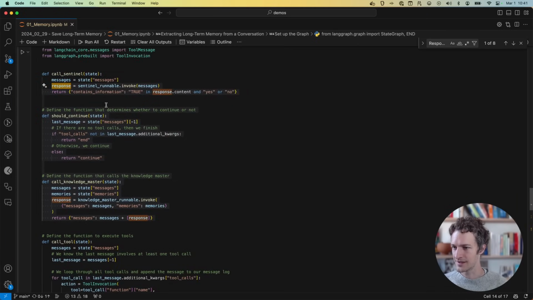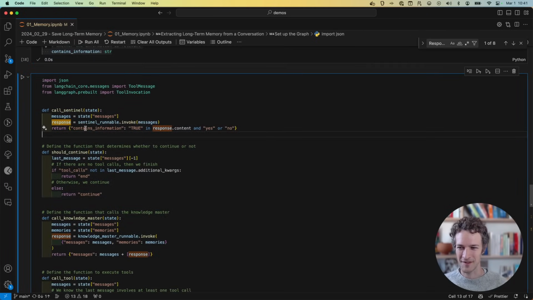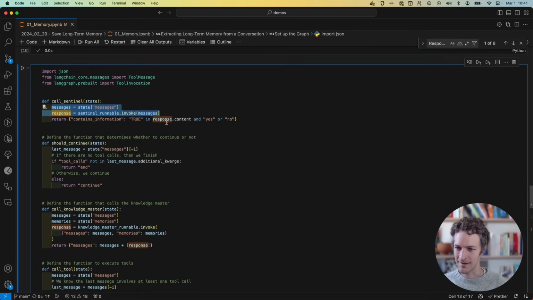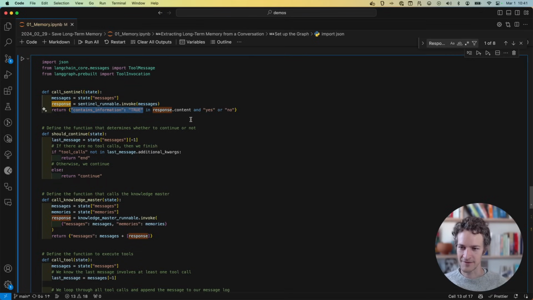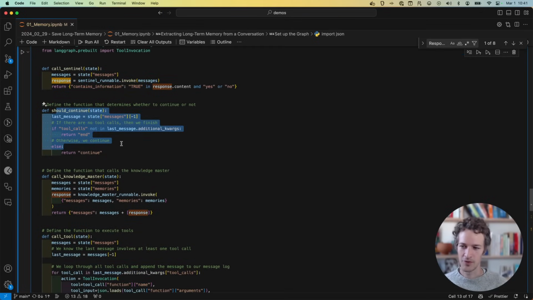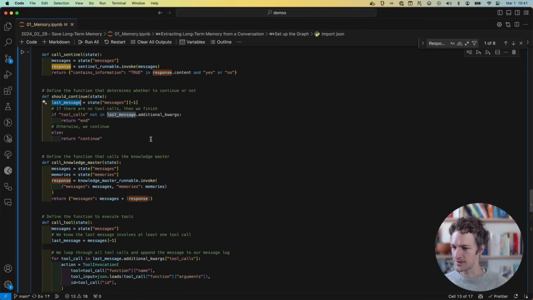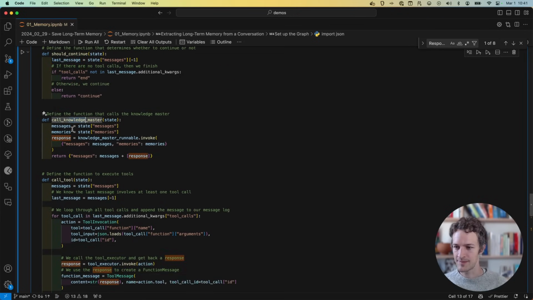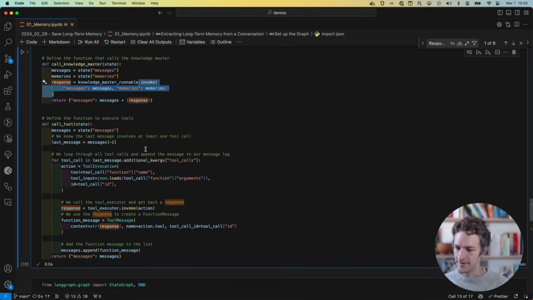If we want to look at the code, this is going to be really quick. You can run through this yourself, but none of these are doing anything that complicated. Sentinel is being called with the messages, and we're setting a contains information of true or false, or yes or no. The should continue function determines just if there were any tool calls in the last message that was sent. When we're calling knowledge master, we're just pulling in the messages and memories, passing them through and invoking it.